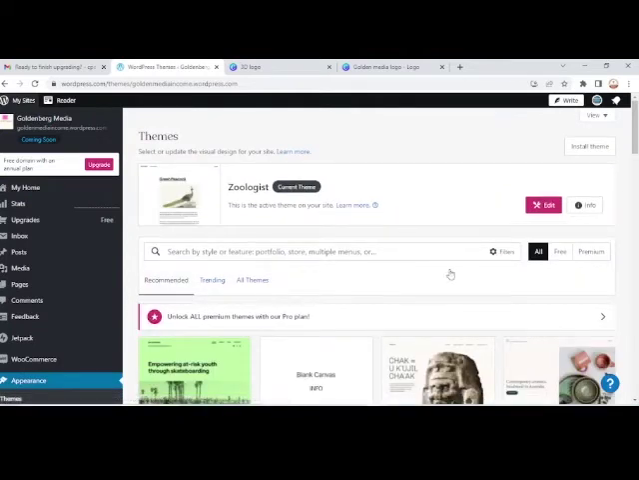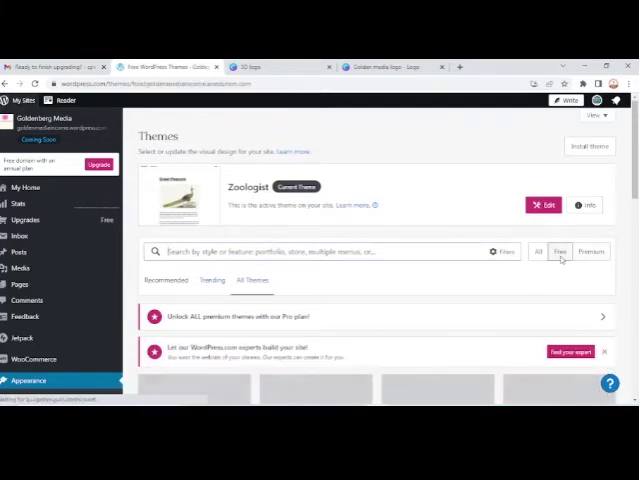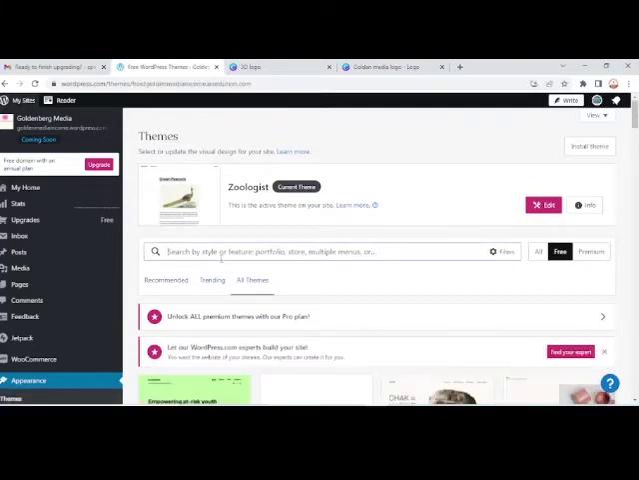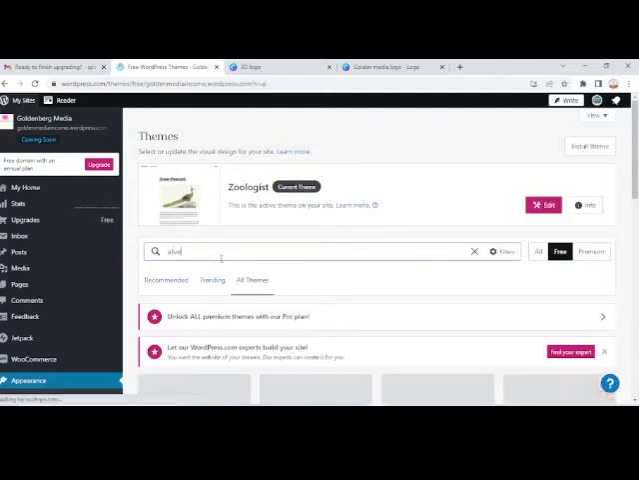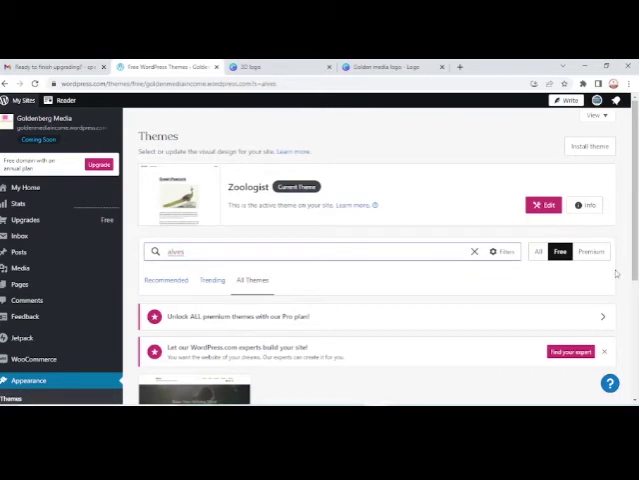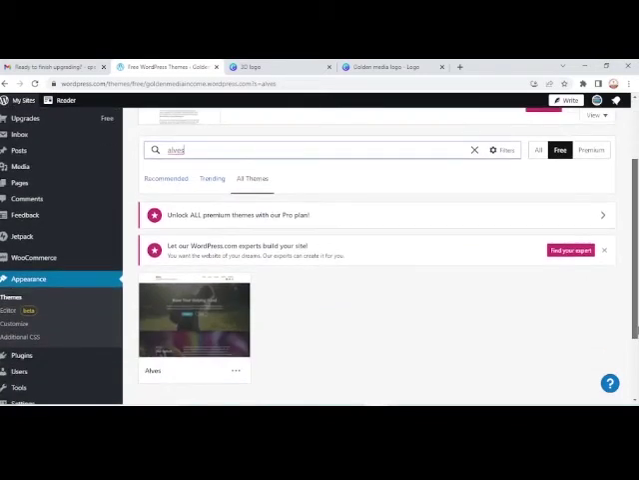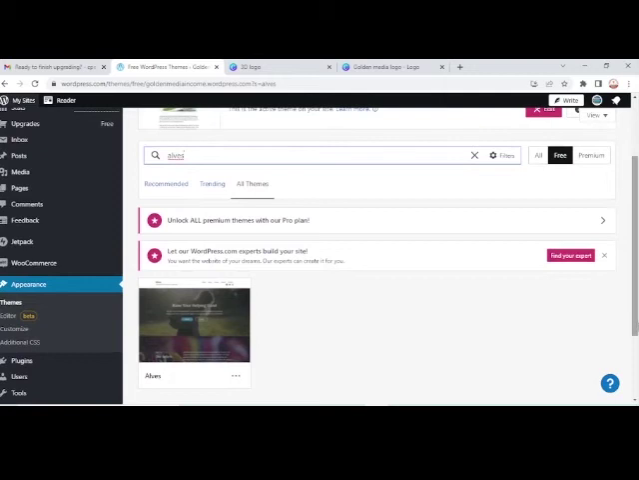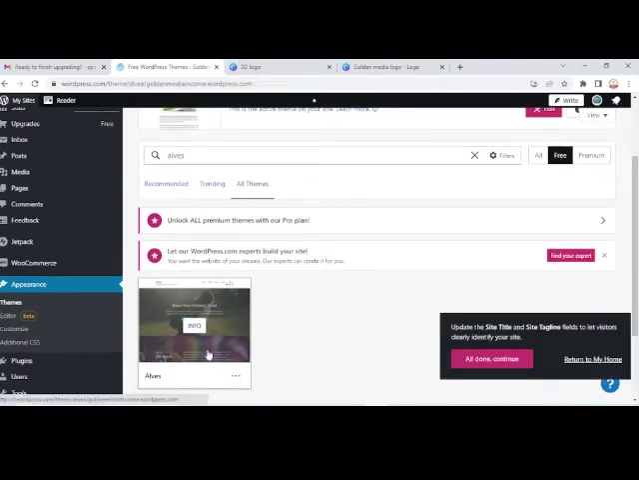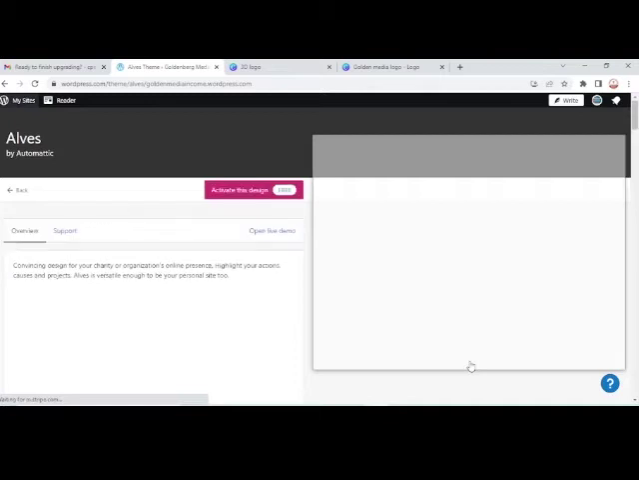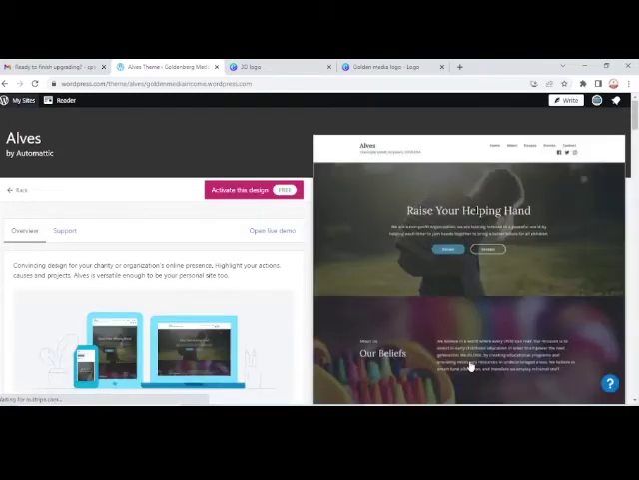Now I'm going to look for a theme, any theme of my choice. Right now the theme was Zoologist, which I don't like. So we're going to search for a theme here. I'm looking for just a few themes, looking for something that has to do with house. Can I have something like house? Okay. Something. Raise your helping hand. Alright, so I like it.